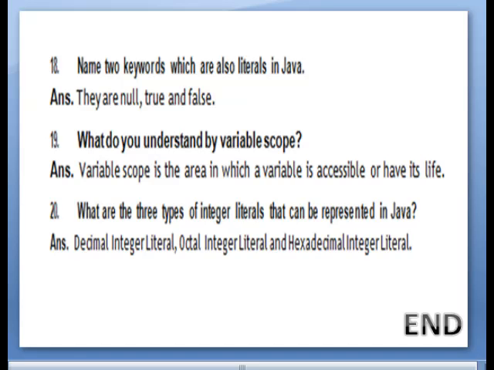The next one is 19. Question number 19. What do you understand by variable scope? Answer: variable scope is the area in which a variable is accessible and has its life. Question 20. What are the 3 types of integer literals that can be represented in Java? Answer: decimal integer literal, octal integer literal and hexadecimal integer literal.